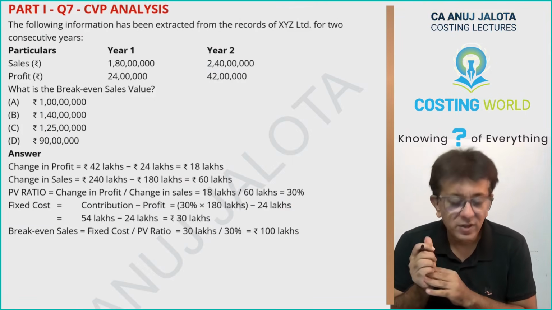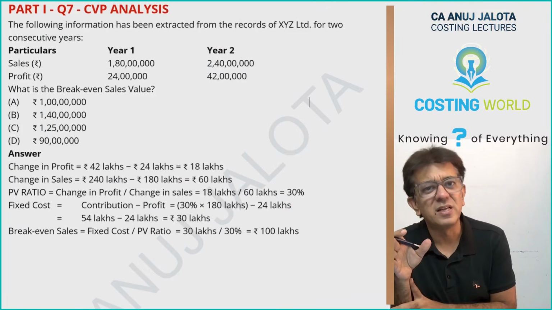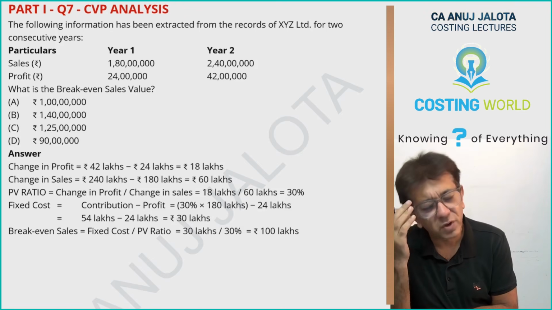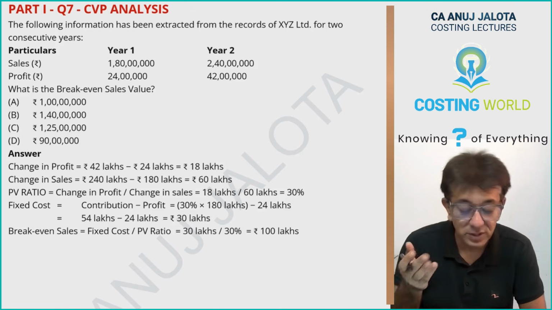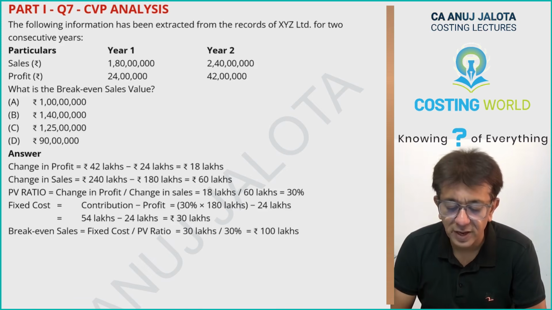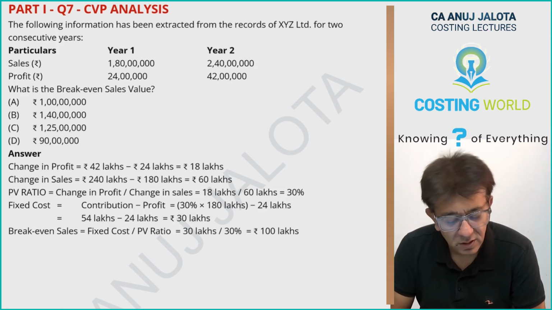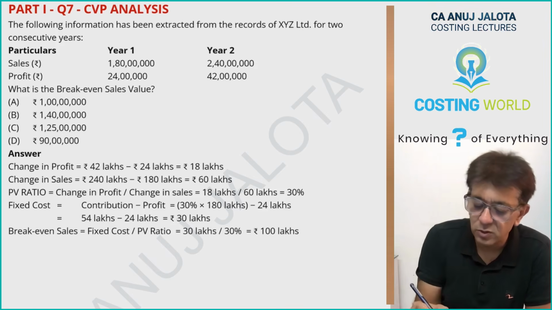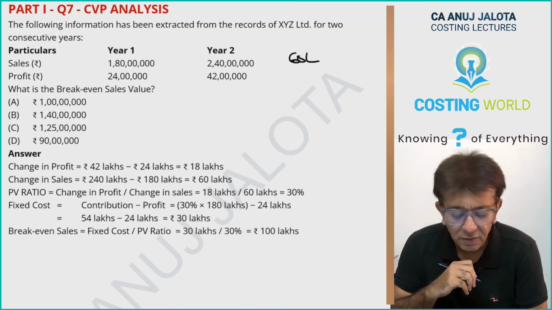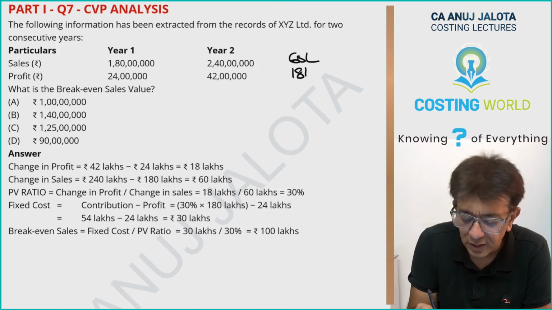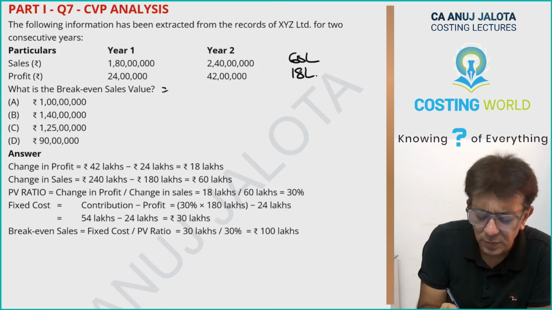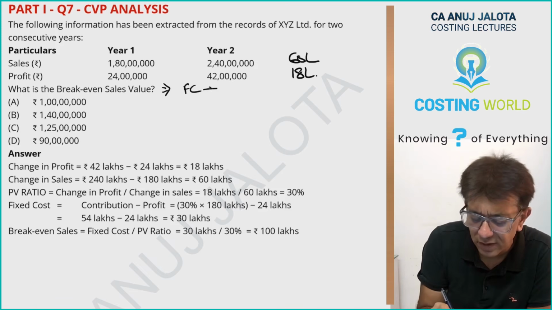Now question number 7. This is one question everybody has seen. Even if you have already done your BCom, this is a favorite question. For CA Inter, we have done so many questions like this. Let's do it. The following information has been extracted from the records of XYZ for 2 consecutive years. Sales 180 lakhs, 240 lakhs, so sales increased by 60 lakhs. Profit 24 lakhs and 42 lakhs, so profit increased by 18 lakhs. What is the break-even sales value? It is nothing but fixed cost divided by PV ratio.